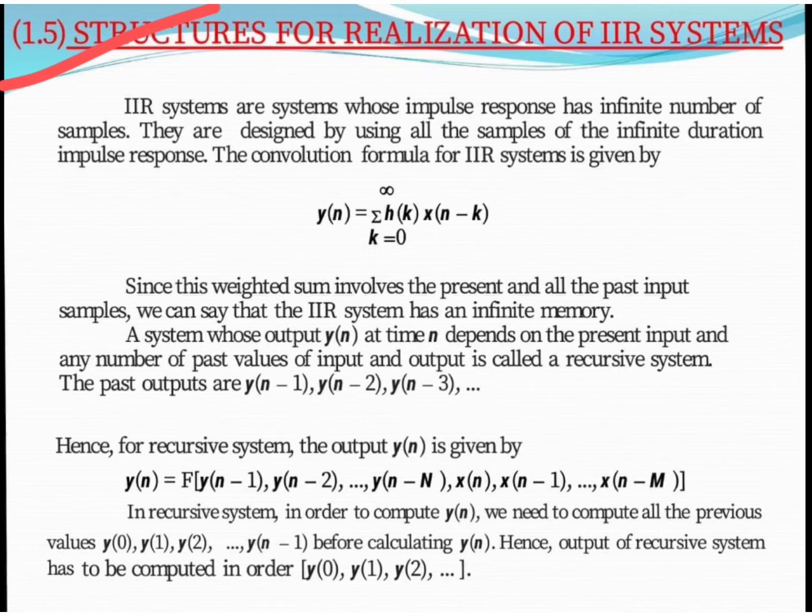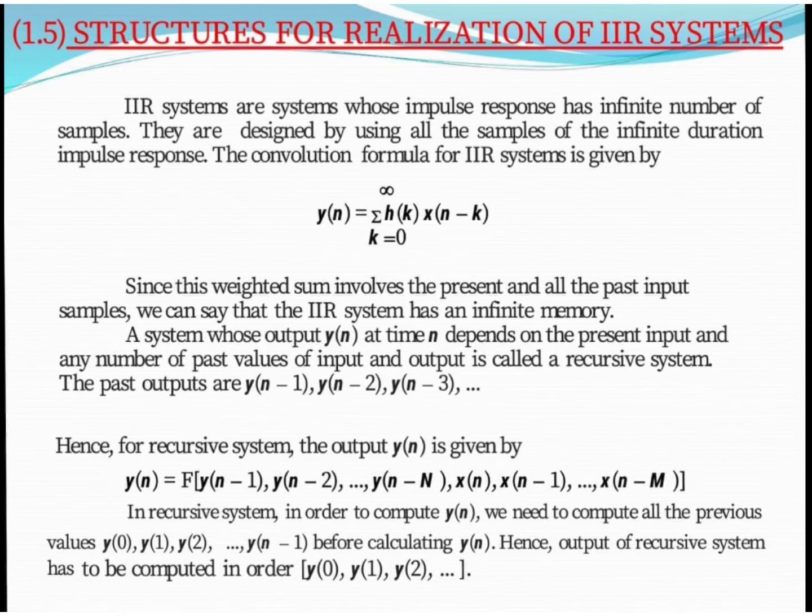As we already discussed, IIR systems are those systems whose impulse response has infinite number of samples. Actually, that number of samples is used for designing and for realizing any IIR system. Here, this is nothing but the convolution formula for IIR system in which y of n is the output sequence, h of k is the impulse response, and x of n minus k, x of n represents our input sequence.